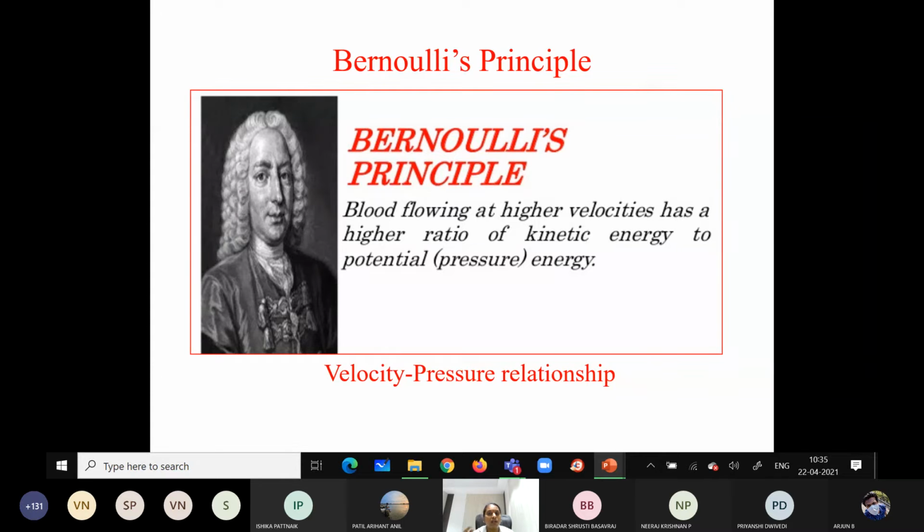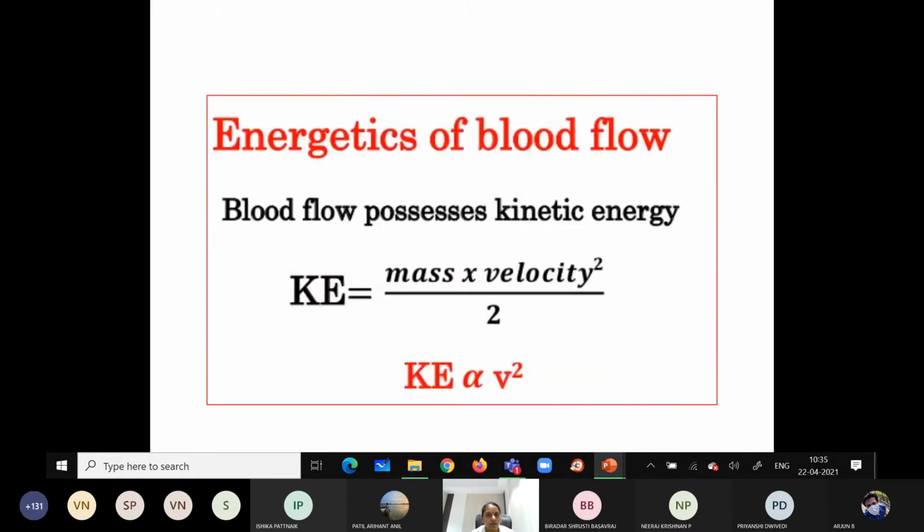In other terms, total energy is equal to kinetic energy plus potential energy. To understand this principle in detail, we have to understand some basic terminologies.